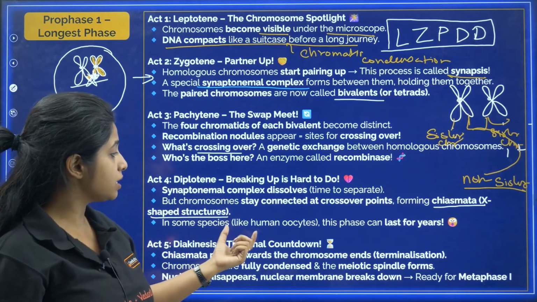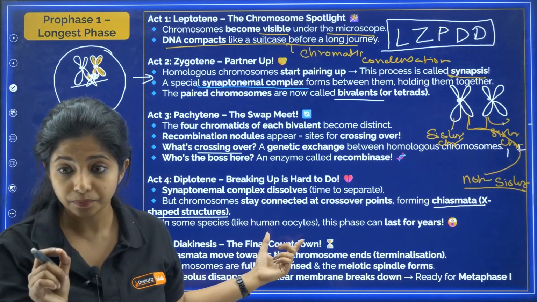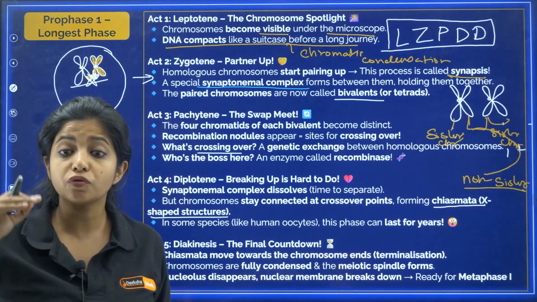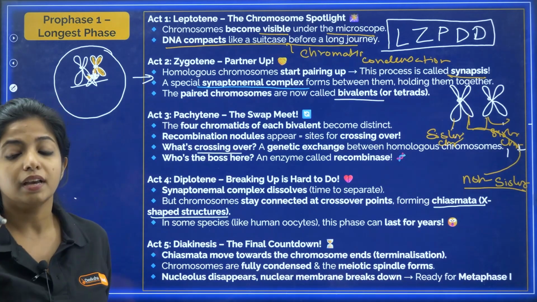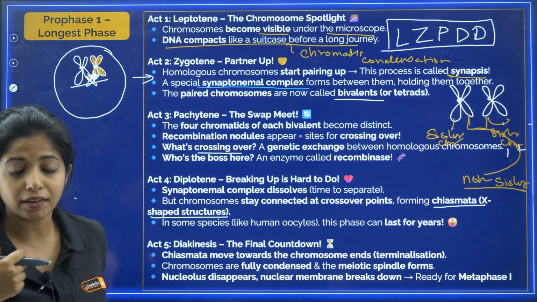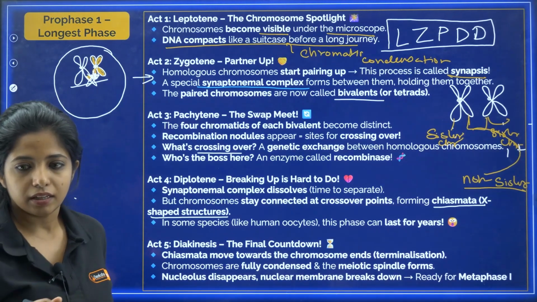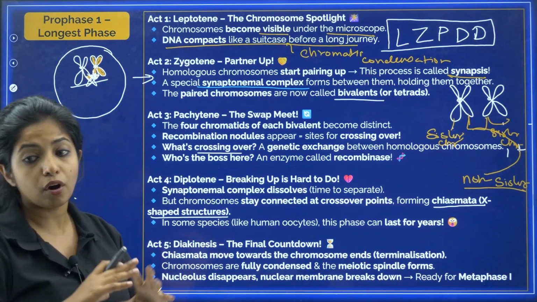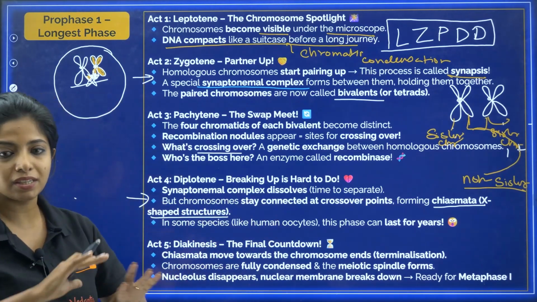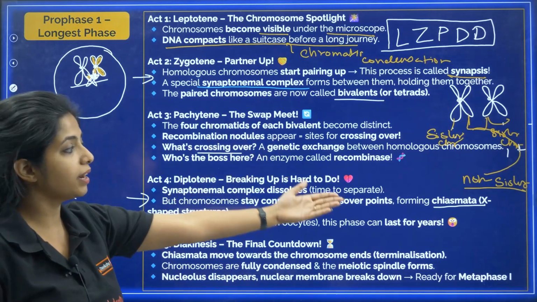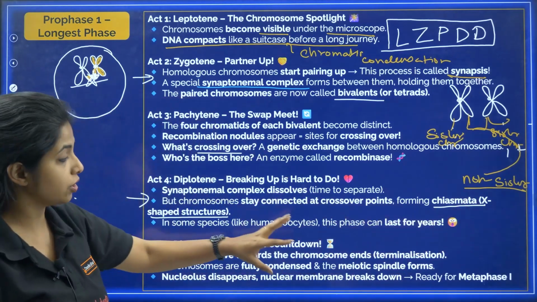In some species like human oocytes, this phase can last for years, my dear children. It can last for what? Years. Please remember, what is the example? Human oocyte, that is the human egg cell. In this stage it can remain for years. Now that is about diplotene. In diplotene, the synaptonemal complex goes. Now you have what? Chiasmata, which is the X-shaped structure that is being formed.